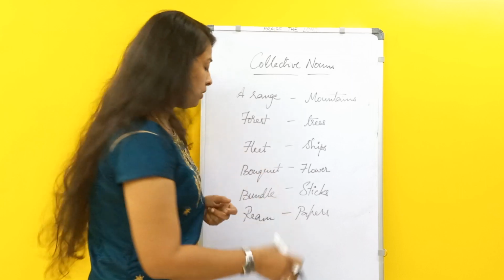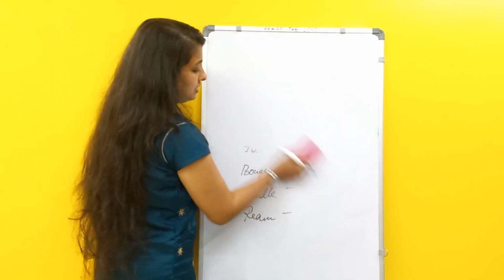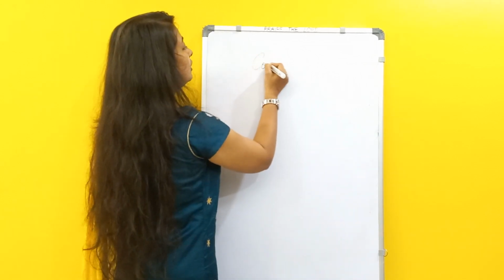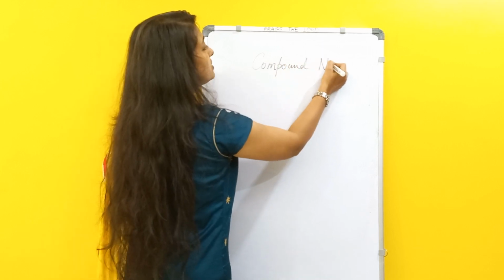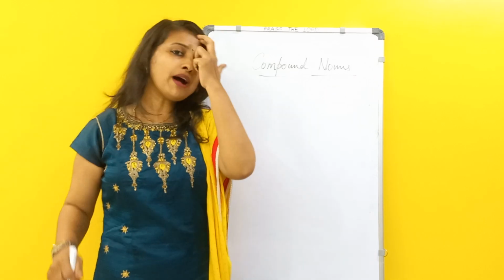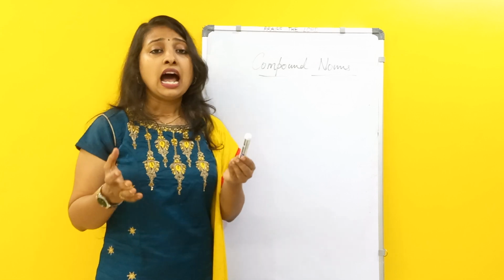So one more topic in this session is compound nouns. Okay, compound nouns. So what is a compound noun?